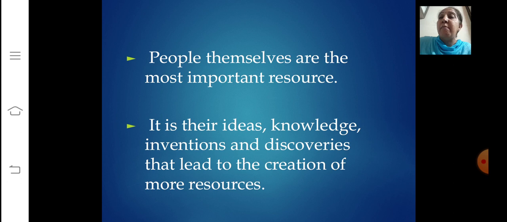Here I can give you the example of the discovery of fire, which led to the practice of cooking and other processes, while the invention of the wheel ultimately resulted in the development of newer modes of transport, correct? The technology to create hydroelectricity has turned energy in vast flowing water into an important resource. So, people themselves are the most important resources, and if their ideas, knowledge, inventions, and discoveries are used properly, that can lead to more and more resources.